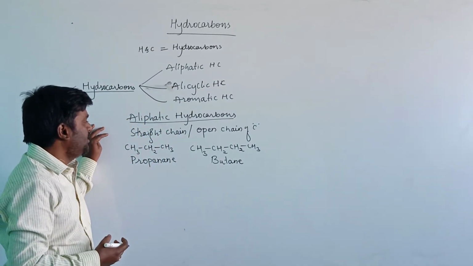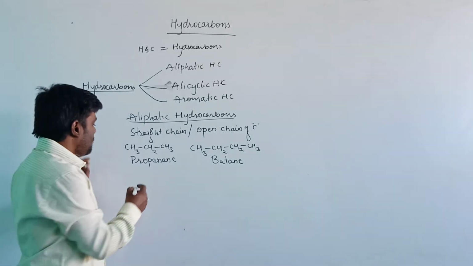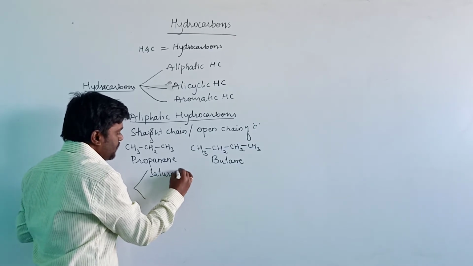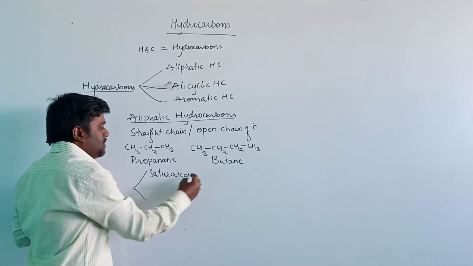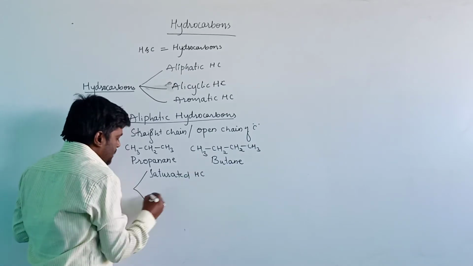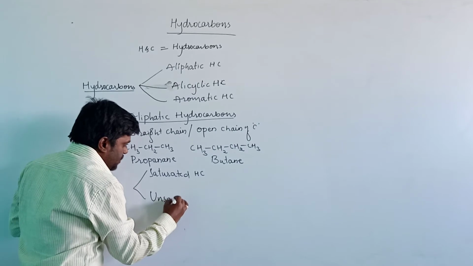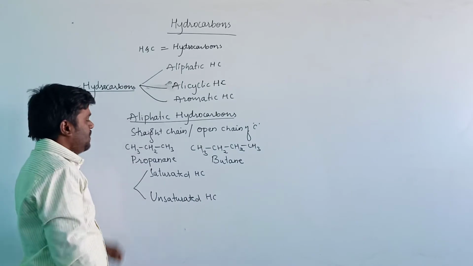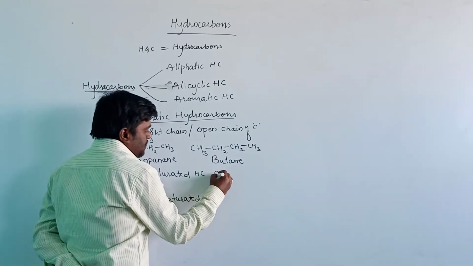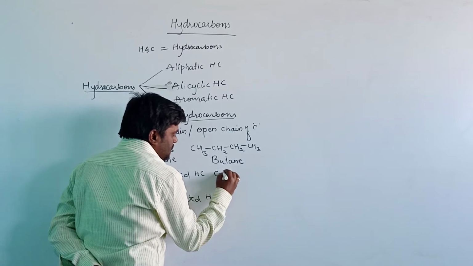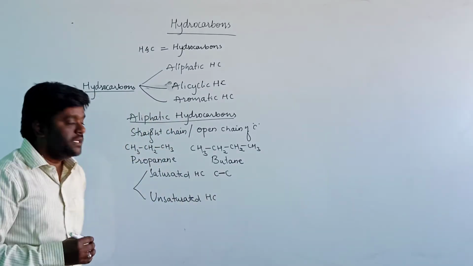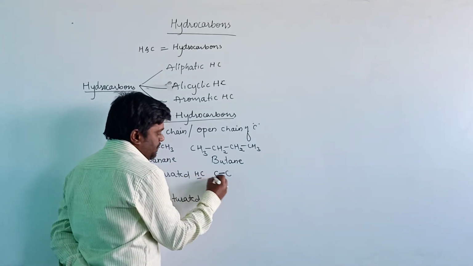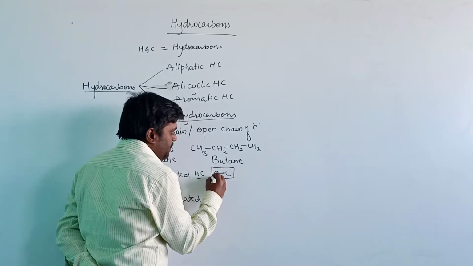Again, these aliphatic hydrocarbons are classified into two types: saturated hydrocarbons and unsaturated hydrocarbons. Saturated hydrocarbons are the organic compounds in which carbons are bonded with a carbon-carbon single bond.